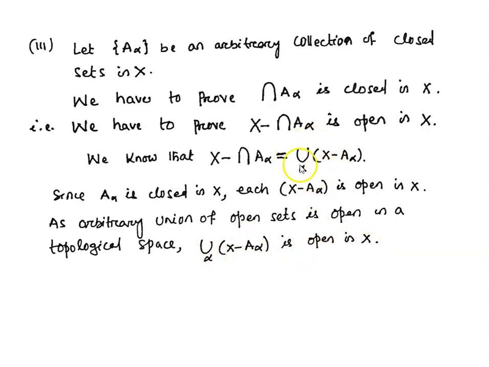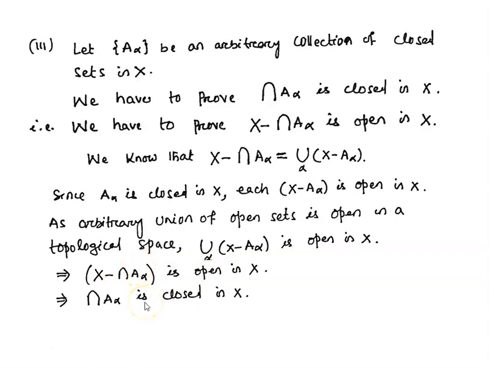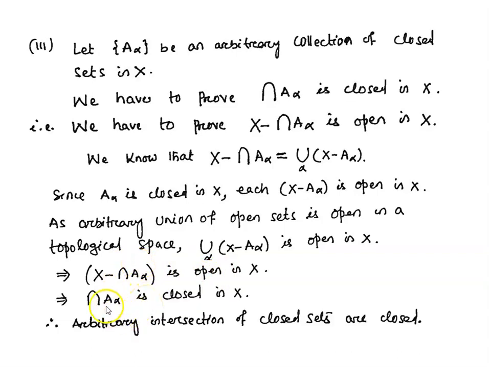So here the union of X minus A alpha is open. That means X minus the intersection of A alpha is open. So X minus the intersection of A alpha is open in X. Since the complement of the intersection of A alpha is open, this intersection of A alpha is closed. So an arbitrary intersection of closed sets is closed in X.